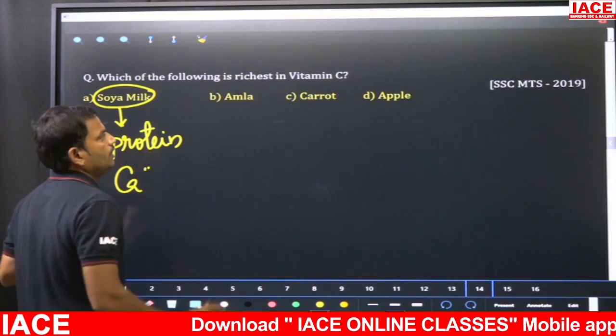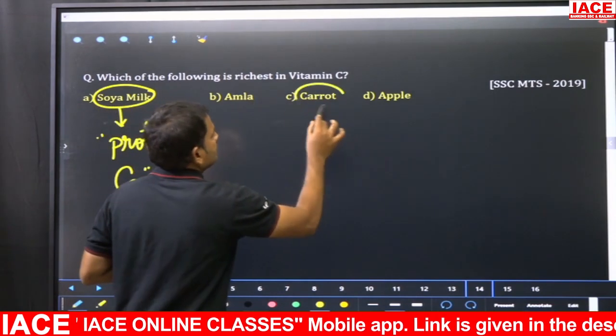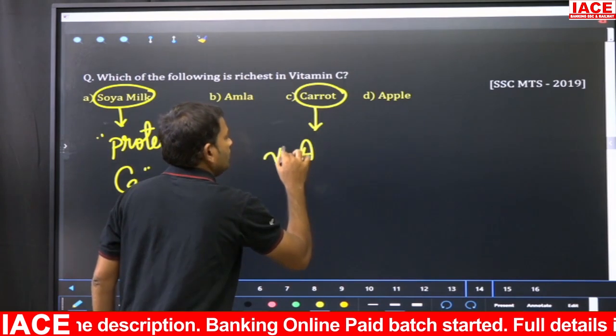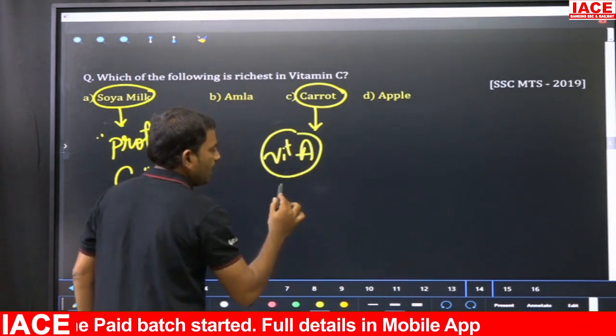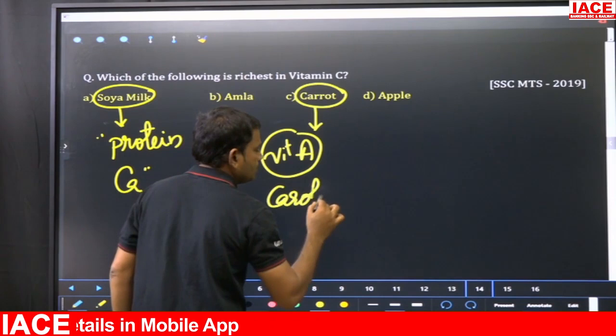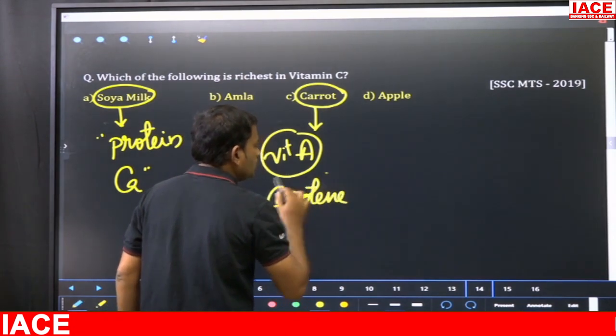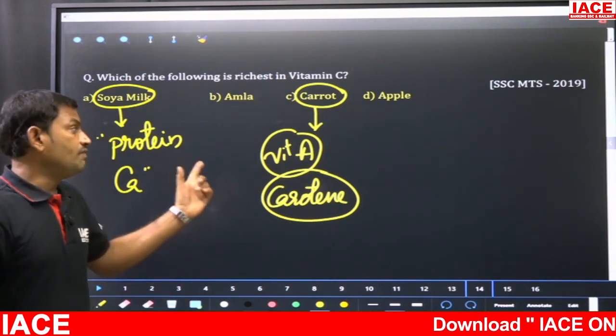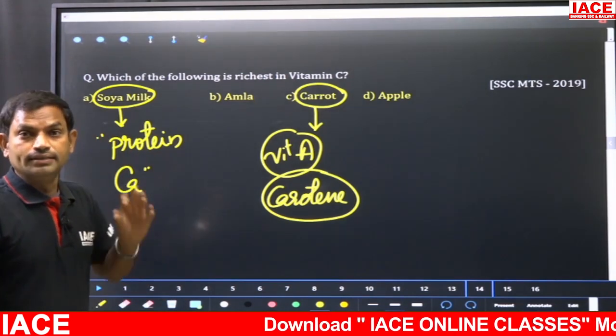Carrot is the best source of vitamin A. It contains a chemical called carotene, a provitamin of vitamin A, which is converted into vitamin A in the liver.